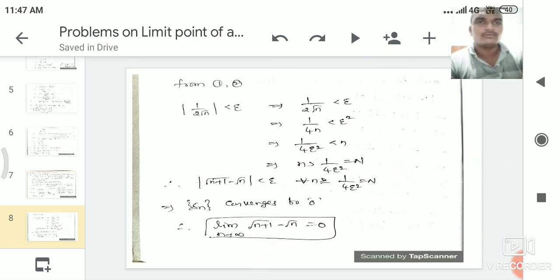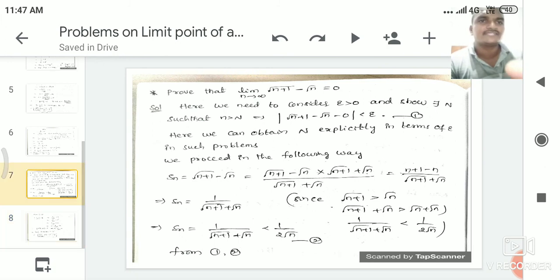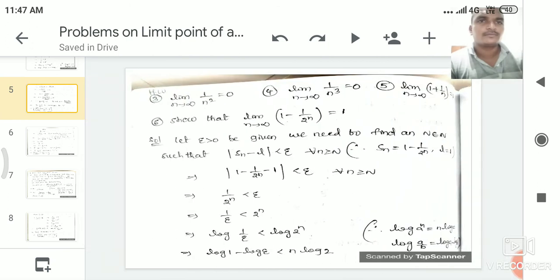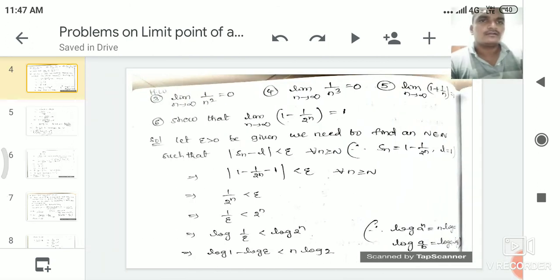We have more problems on convergent sequences and divergent sequences. Tomorrow we discuss more problems on convergent sequences. Today you can do the problems 3, 4, 5. The third problem is limit n tending to infinity 1 by n square is equal to 0. And the fourth problem is limit n tending to infinity 1 by n cube is equal to 0. That means in the third problem the sequence is 1 by n square and the limit point is 0. In the fourth problem also the given sequence is 1 by n cube and the limit point is 0.